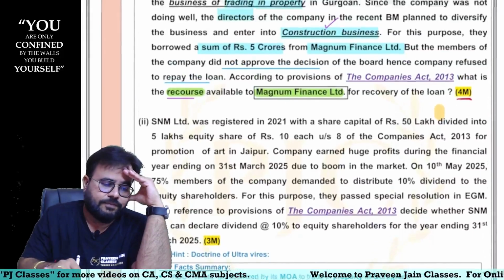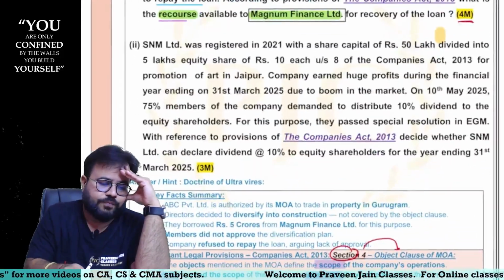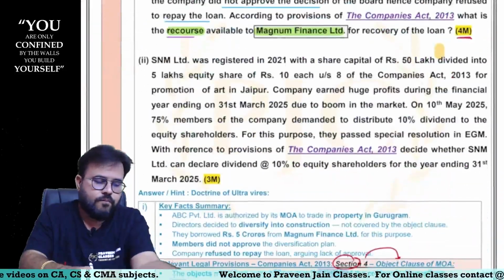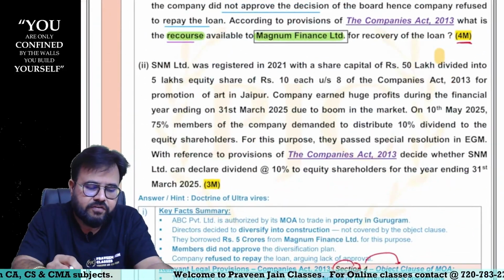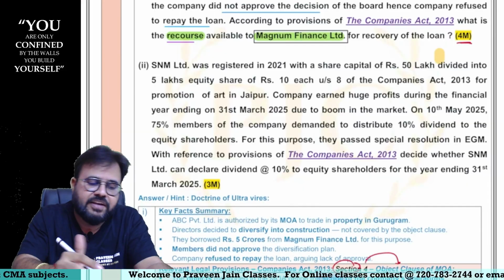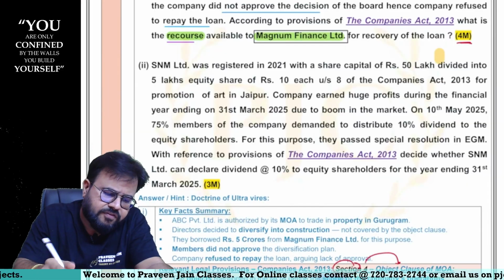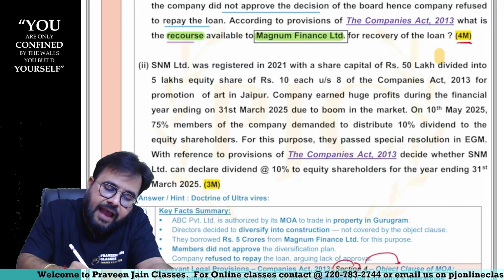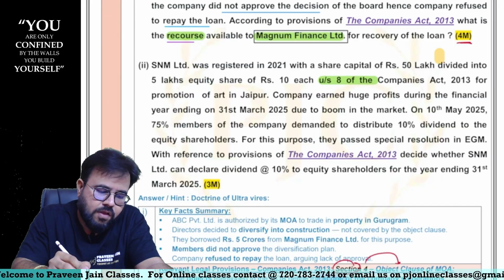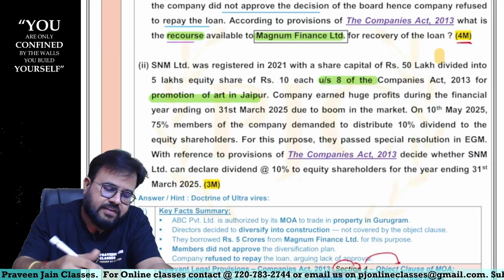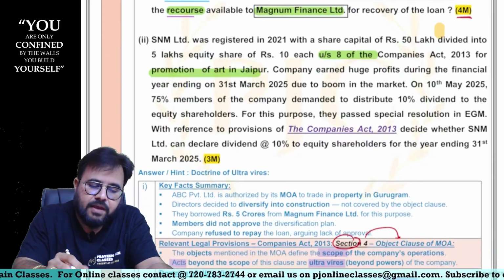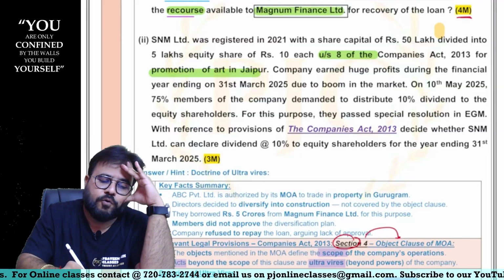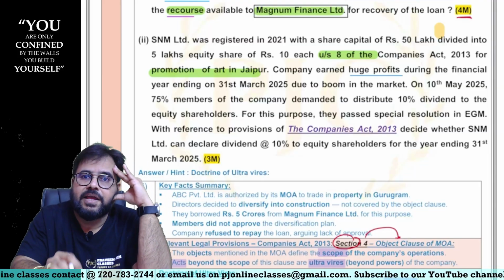Now let us see 3B2. S&M Limited was registered in 2021. Share capital is 50 lakhs. 5 lakhs equity shares are there as a Section 8 company, sir, for promotion of arts in Jaipur, correct? Company made huge profits. Now, the question is, can a Section 8 company make profits?